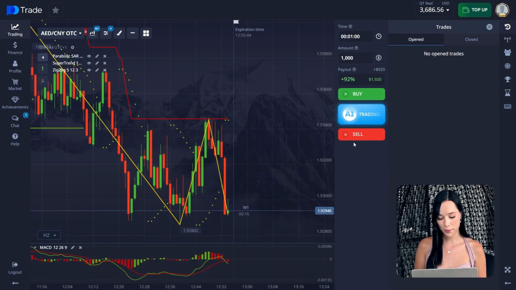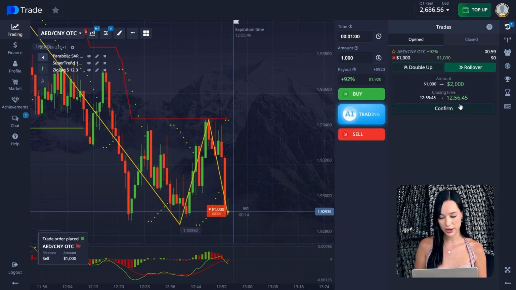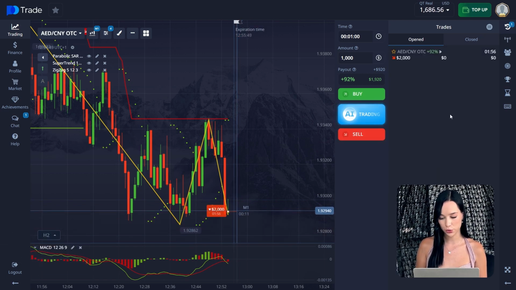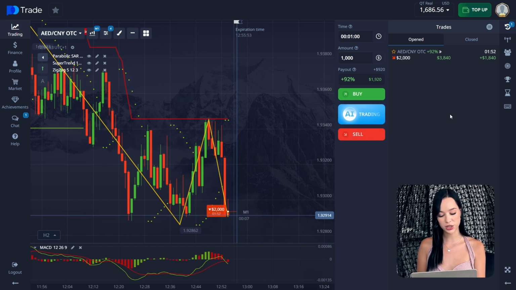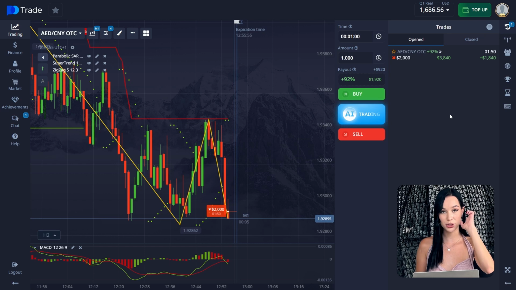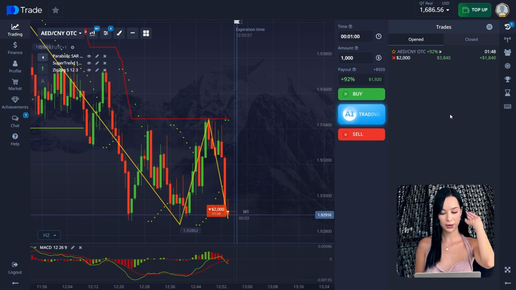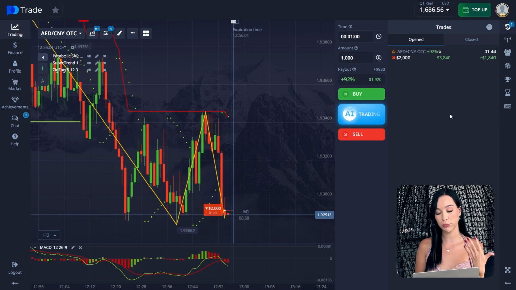So here we open a sell trade, and finally I opened the rollover here just to show you what it is. As you can see, I opened a trade for 1,000, but now it's 2,000 per trade. It's at the same entry point as I opened before, but also the expiration time of my trade increased by 1 more minute.